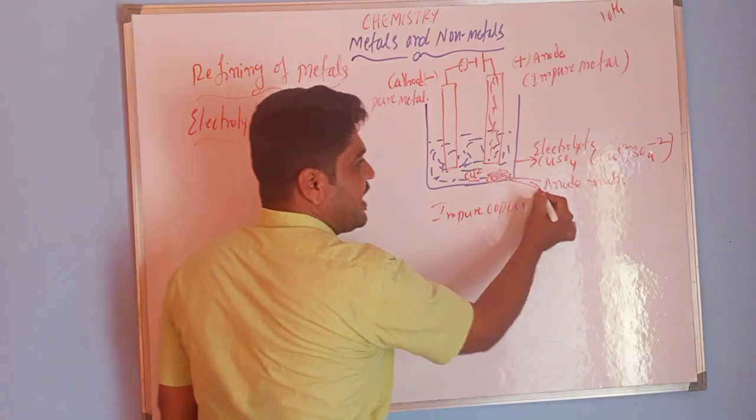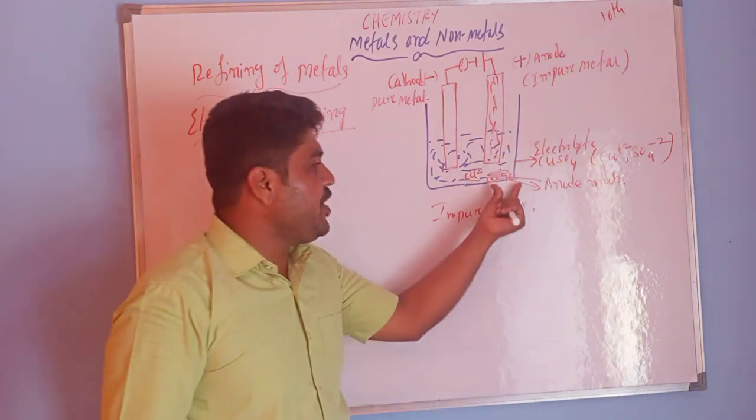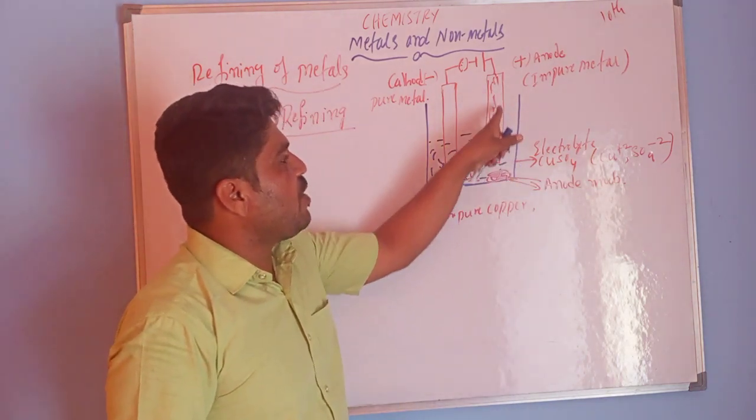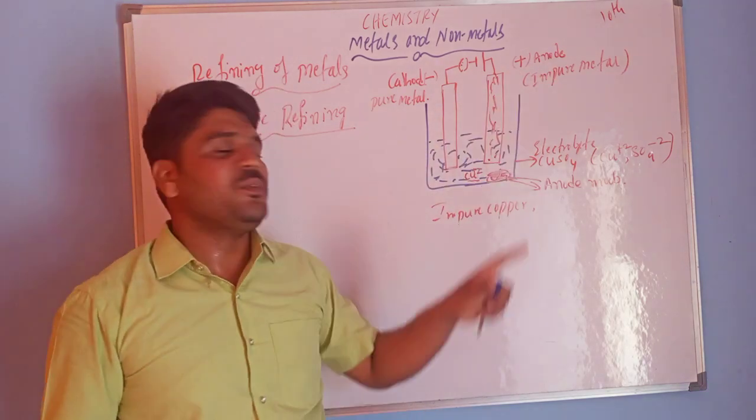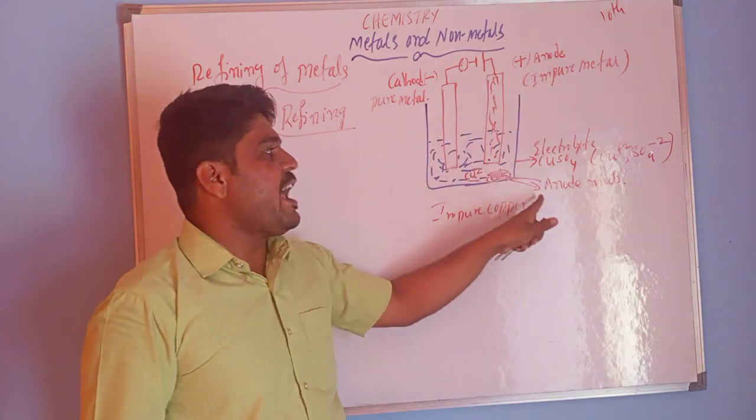So anode mud is the impurities obtained at the anode.